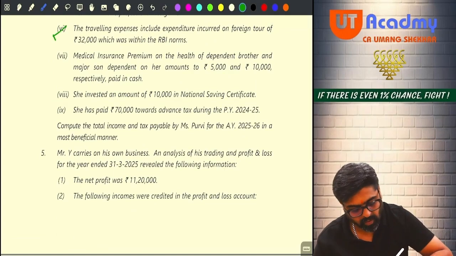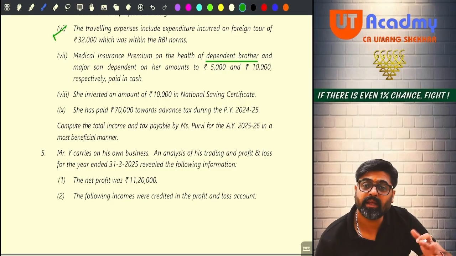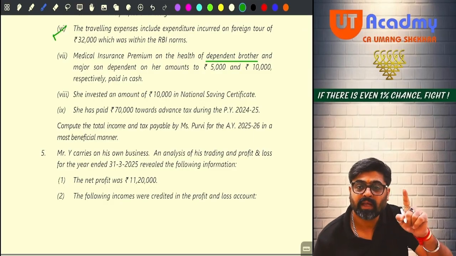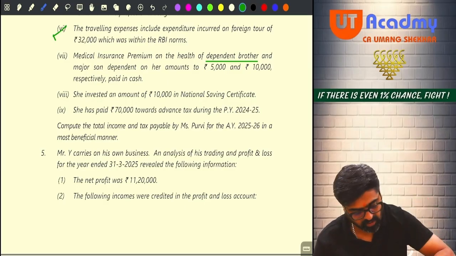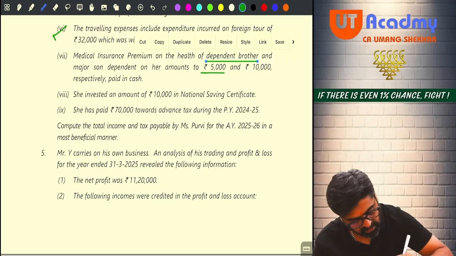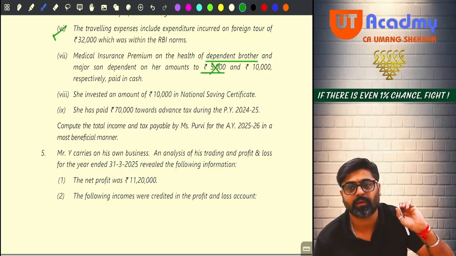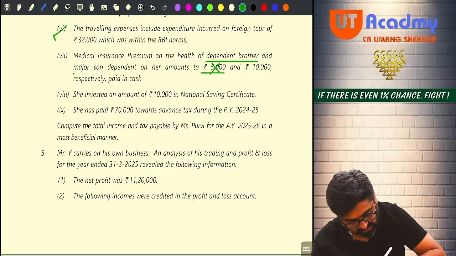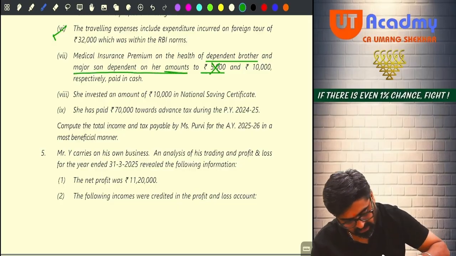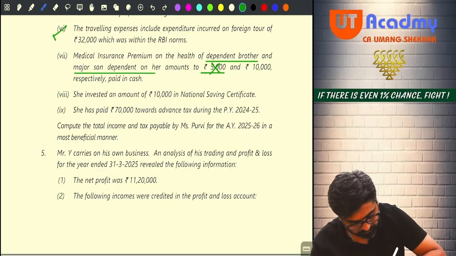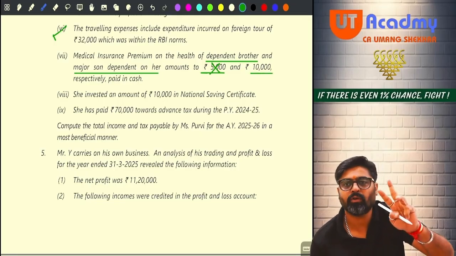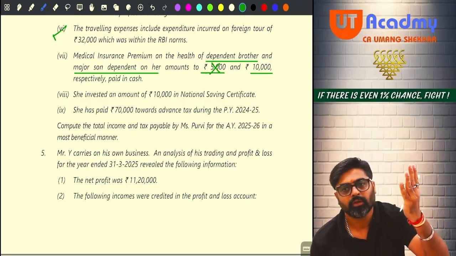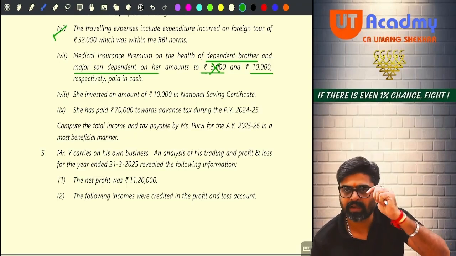Medical insurance premium on the health of dependent brother. Forget about this. Any medical insurance premium of self, spouse, dependent children or parents only will be allowed. For dependent brother, how much you have paid? 5,000 will not be allowed as a deduction under 80D. Forget about it. Now, the major son dependent on her. Oh my God, major son was dependent on her. Yes or no? 10,000. This 10,000 can be claimed as a deduction. Self, spouse, dependent children, parents. So, for dependent children, the premium can be claimed as a deduction.